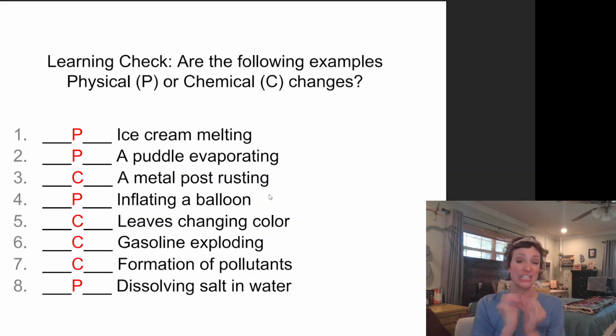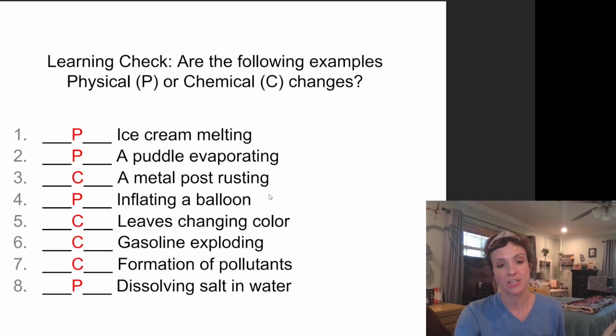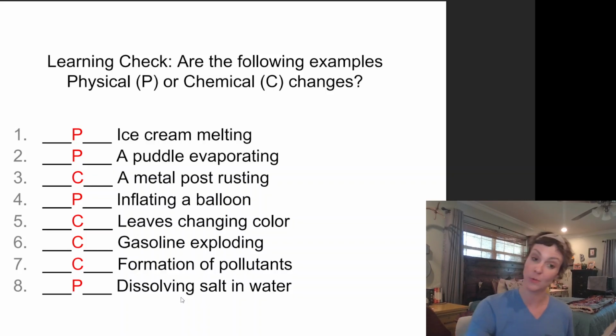I have changed that metal into something new through the process of oxidation. That's a chemical change. Inflating a balloon. You've just made the balloon bigger. Physical change. Leaves changing color, going from green to the orange and the stuff. That's a chemical process going on inside of that leaf, right? Gasoline exploding. Wow, exploding sounds kind of chemically to me. Formation of pollutants. That process of pollution, creating pollutants in the air, is chemical changes. Dissolving salt in water. Once again, if you see dissolving anything, that is just mixing two things together. Amazing. So I think we're pretty good at that.